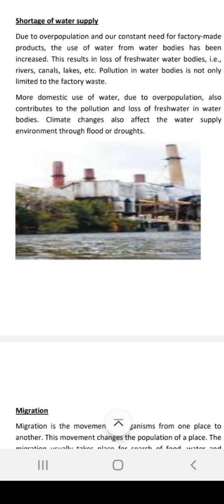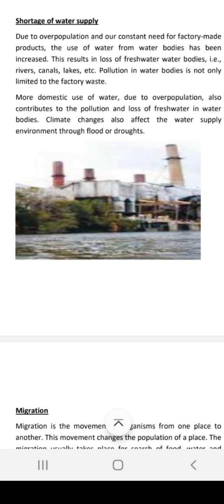So there are two factors we have learned. Overpopulation has contributed to the shortage of water, and the water which is available is limited. And if it is available in a limited stock, then the least amount of water is available to be used by humans or other living individuals, right?